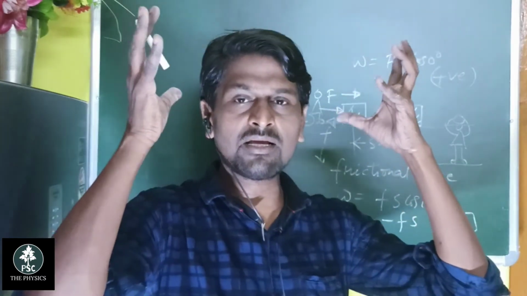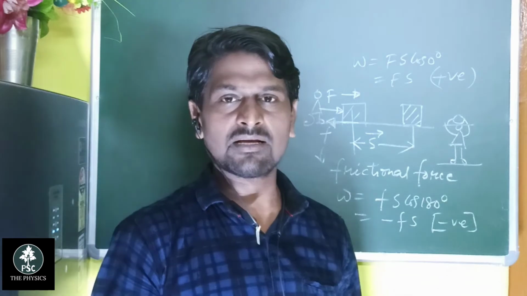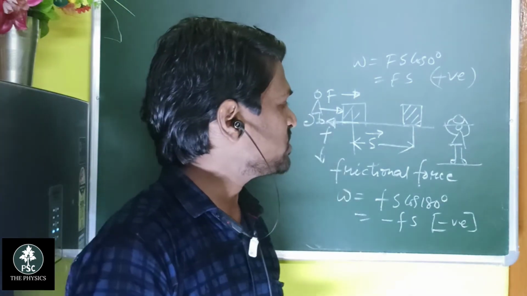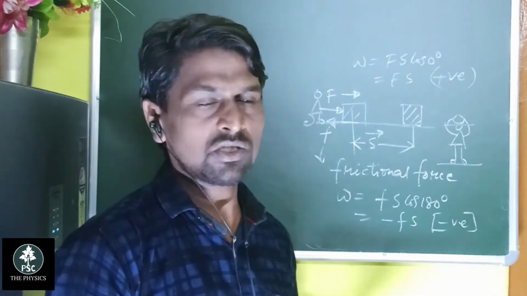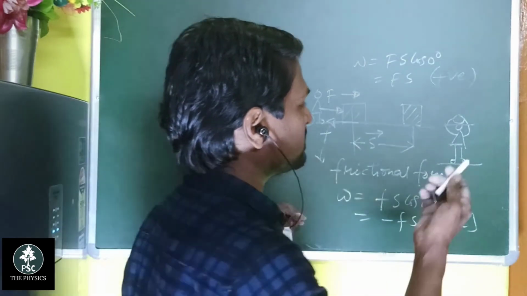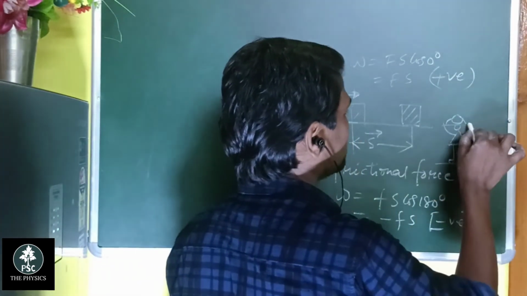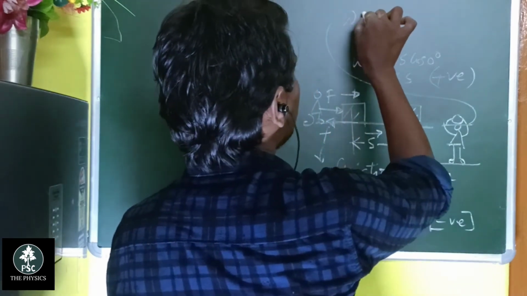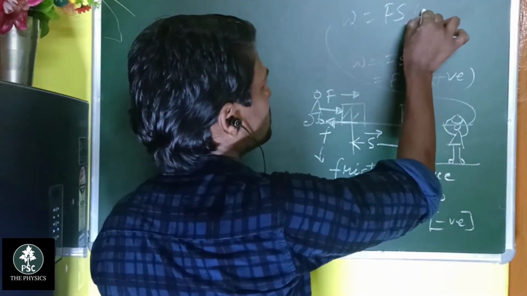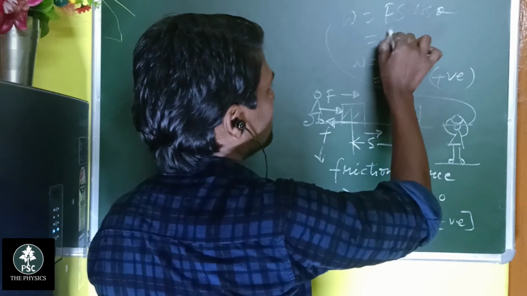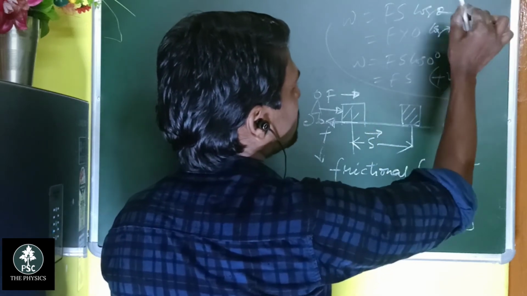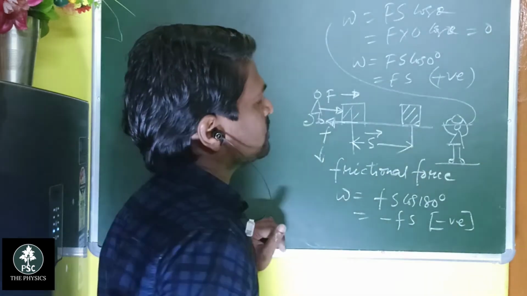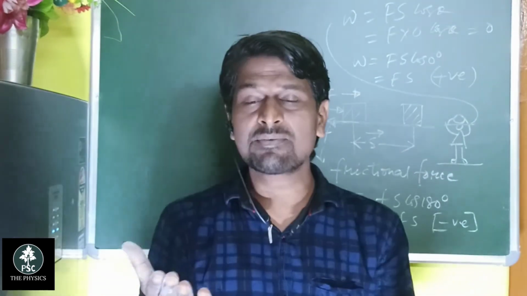If he is holding it and standing at that particular position, then we can say that the displacement is 0. The work done is W equal to Fs cos theta, and here the displacement is 0. So the work done is 0. When the displacement is 0, then the work done is 0.